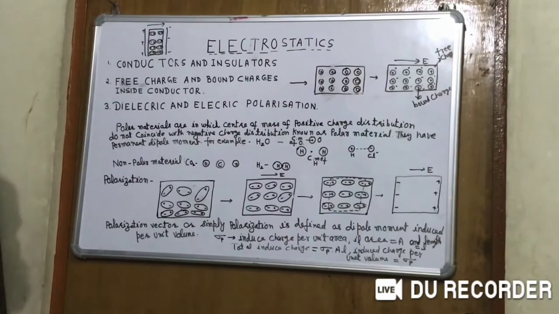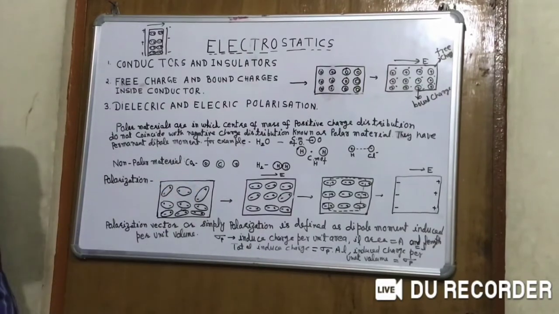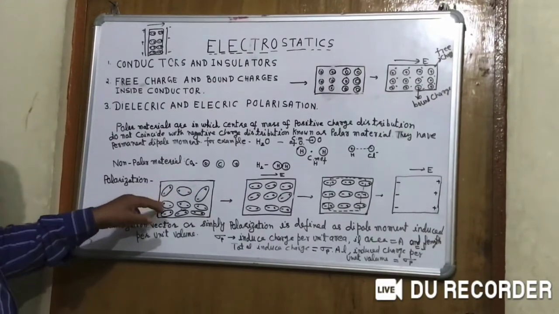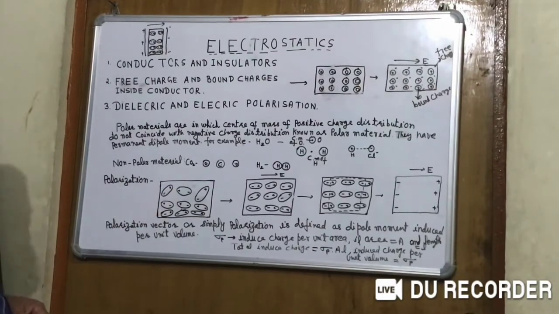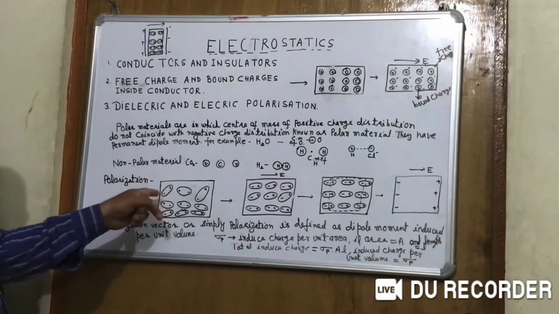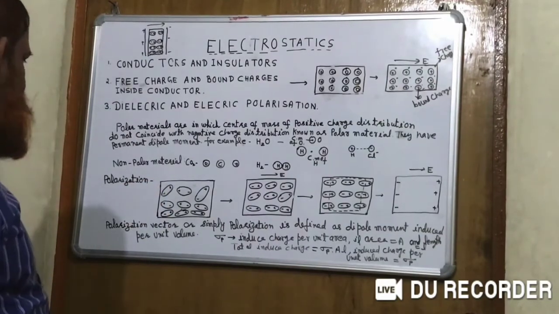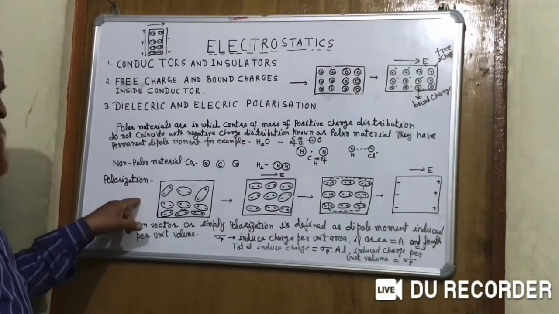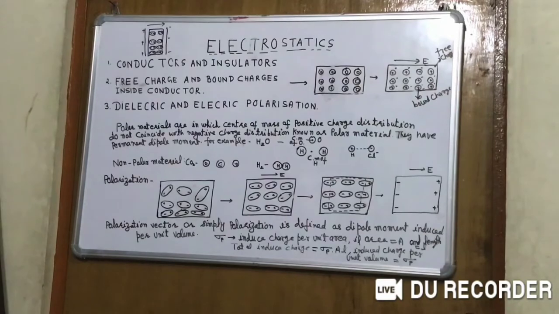In another example, I can show you in this diagram that every molecule or atom has its own dipole moment, but these dipole moments are oriented randomly, so the net dipole moment is 0.